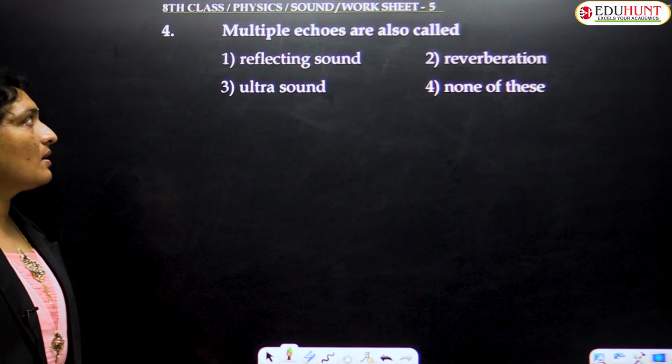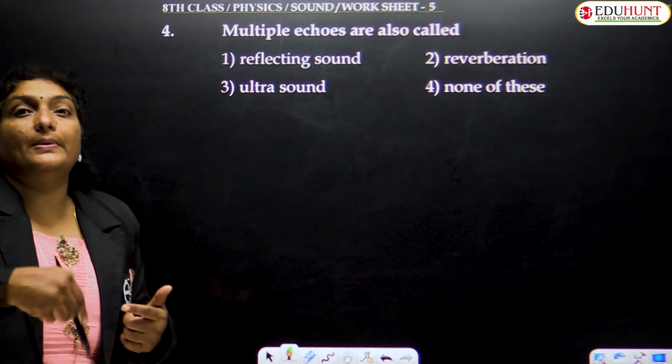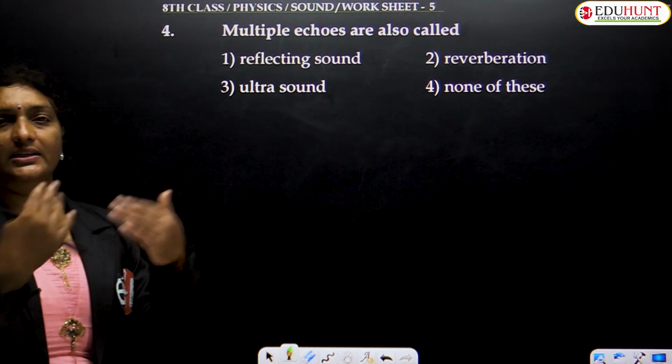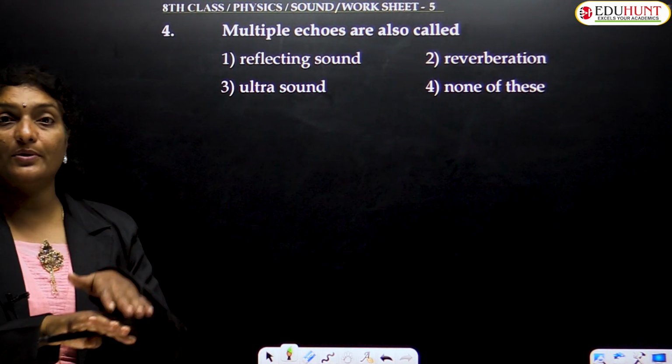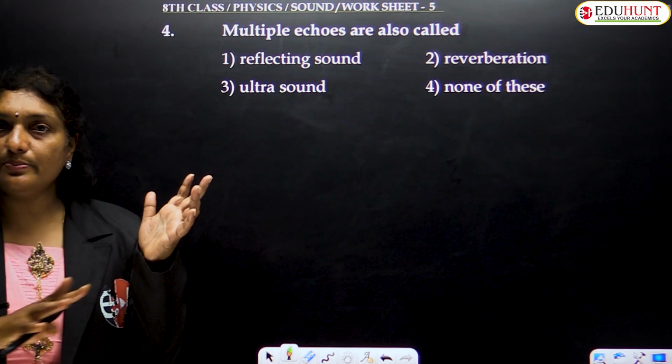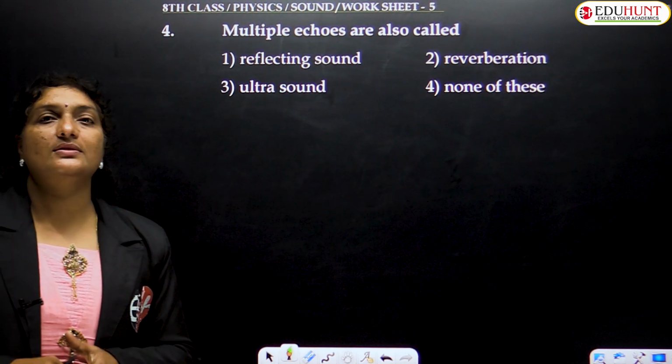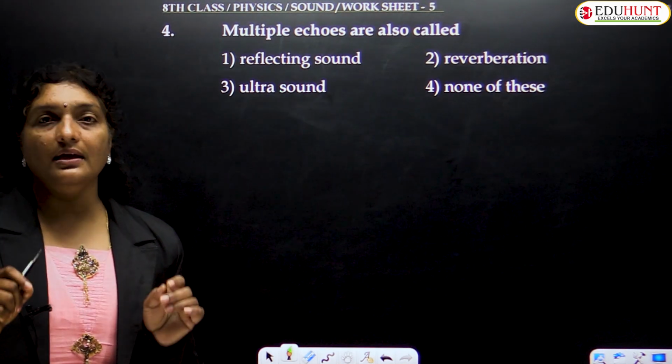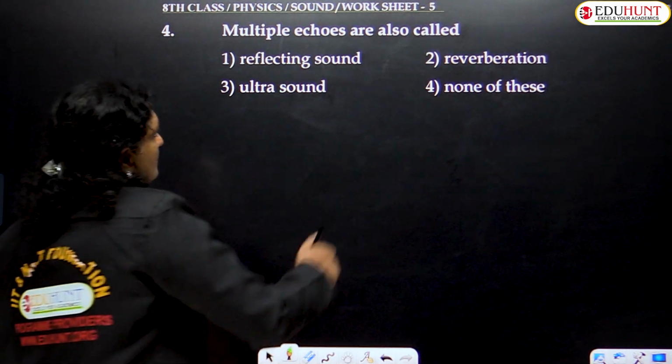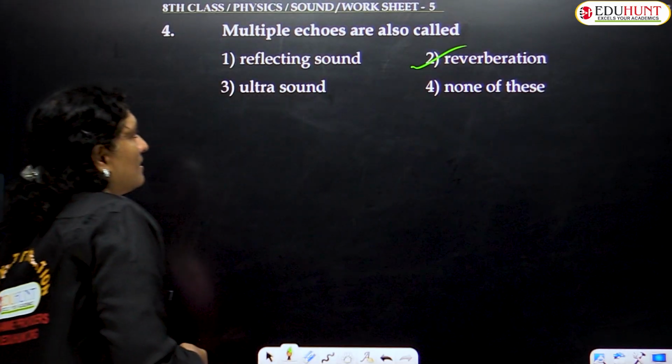Moving to the next one. Multiple echoes, continuously, one after the other, one after the other. One is overlapped over the other as if the sound is being prolonged. These continuous echoes itself are called reverberation. Hence, the correct answer is reverberation.